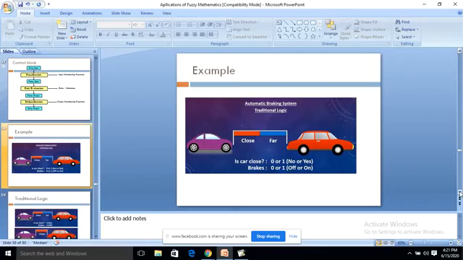Automatic braking system, when the cars come closer. Traditional logic: is the car close? If no, the answer is 0. If yes, the answer is 1. Automatically the brake is off if the cars are not close; if the cars are close, the brake is on.